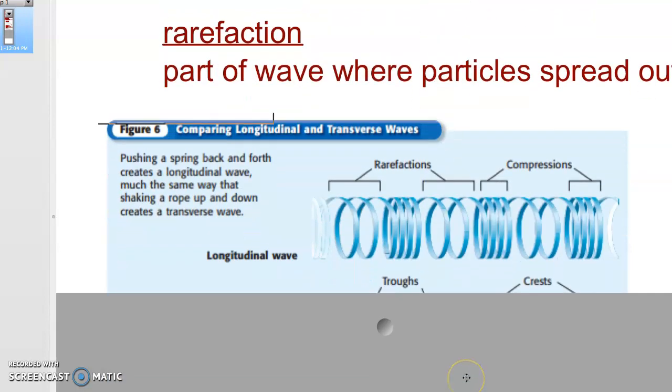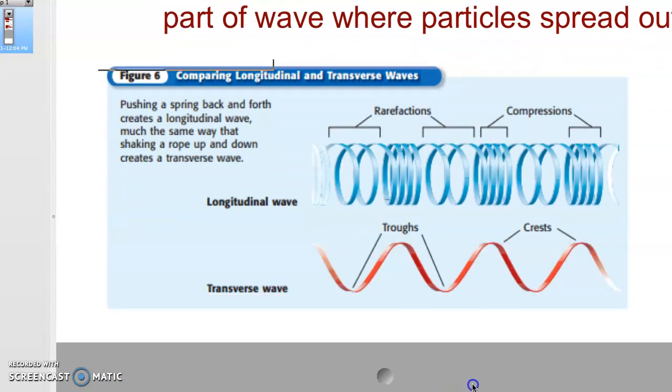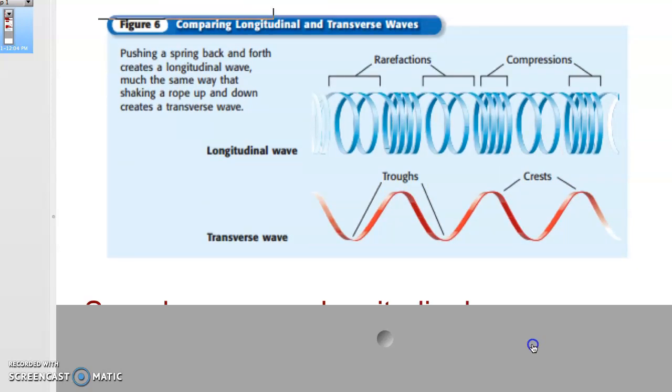You can see here they're going to compare longitudinal and transverse. The longitudinal is up here, and you can see the really close together parts are those compressions, and they show you a couple of them along the way, and they are labeled. And then the rarefactions are where, think about that slinky, the coils being farther apart. So that's a great example of a longitudinal wave. And then the transverse, they're showing you the troughs and the crests, which look obviously different in a transverse wave.